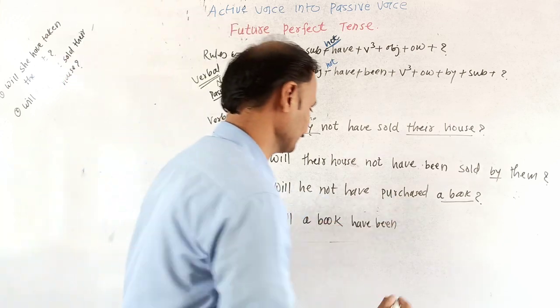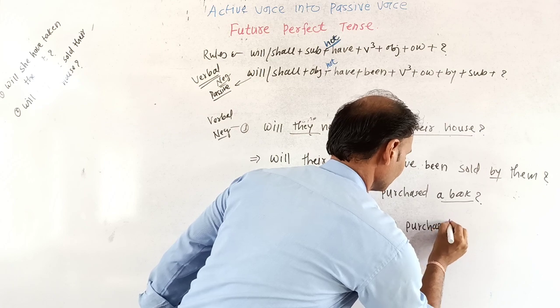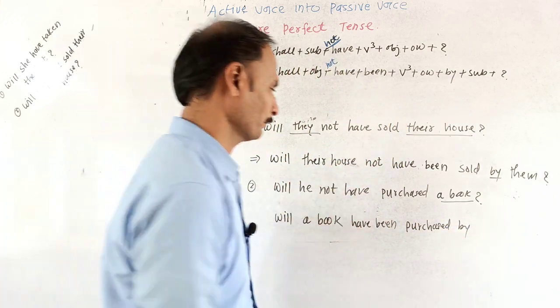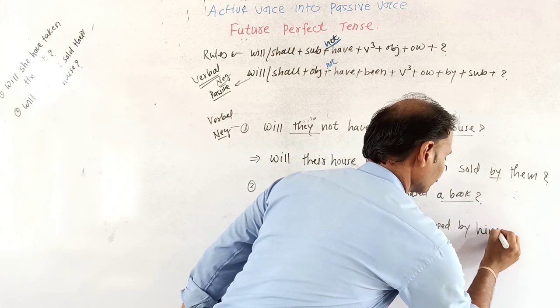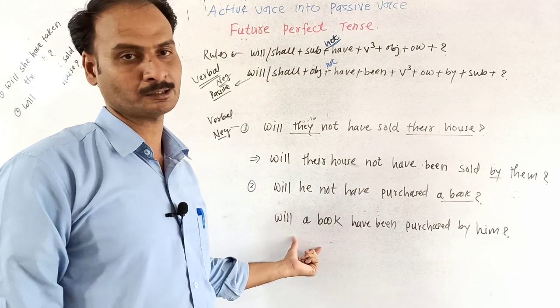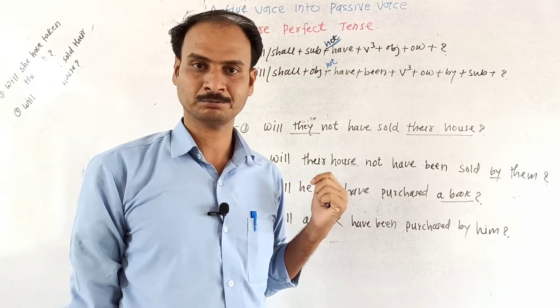Then purchased, it is already in the third form. We will write as it is. Purchased. Then take a preposition, and he will become by him. At the last of the sentence, don't forget to apply question mark. So this is the passive structure for the future perfect tense in verbal negative type of structure.